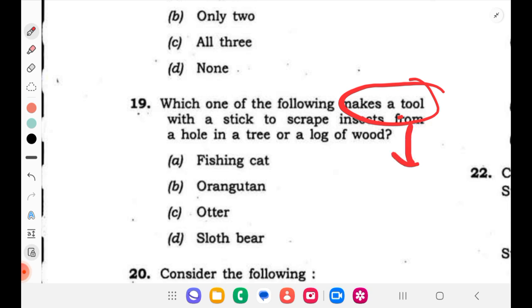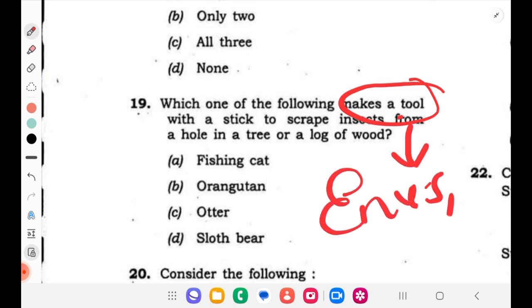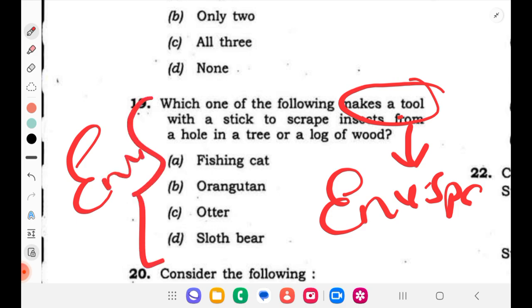So here, like I told already, it is under the environment species chapter. We should also know the species behavior and what are the special intelligent things that species possess, and if there are any communication things, we should also know how they communicate. With that, if you know species and their special characters, you will be able to tackle this kind of question. So it is from the environment species topic, right?